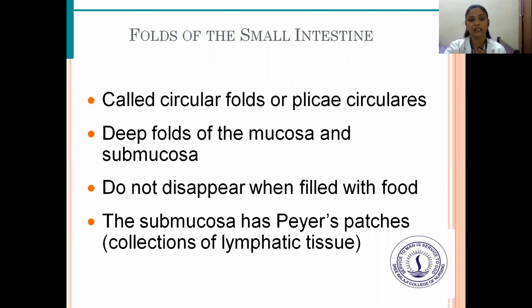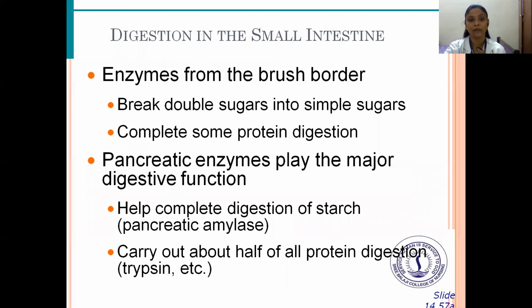Folds of the small intestine. They are called circular folds or plicae circulares. The folds of the mucosa and submucosa do not disappear when filled with food. The submucosa has Peyer's patches, that is, collections of lymphatic tissue.